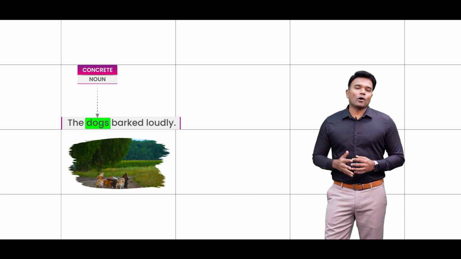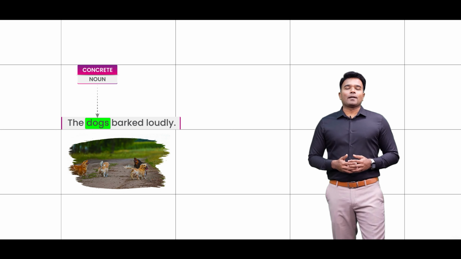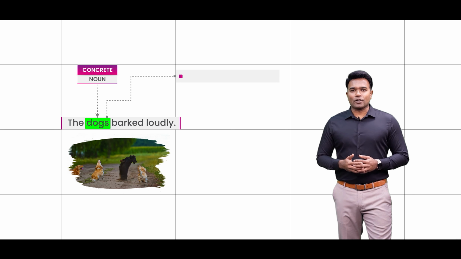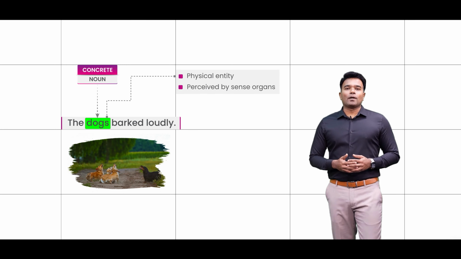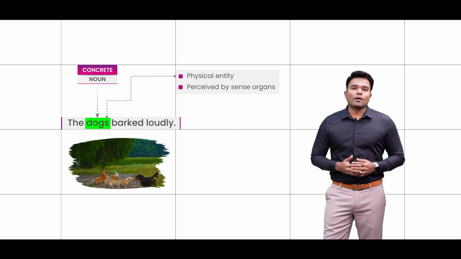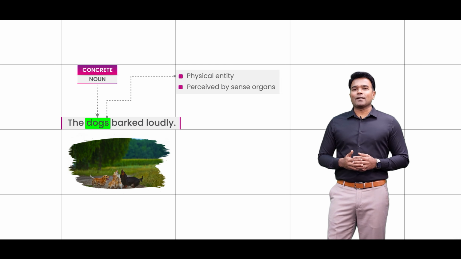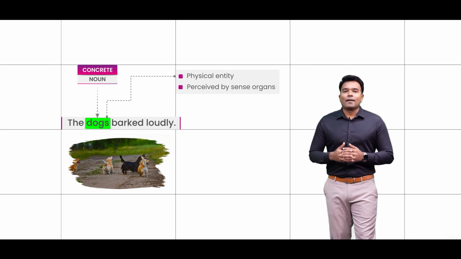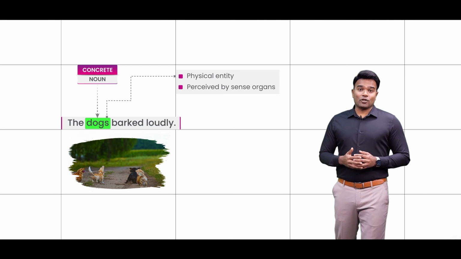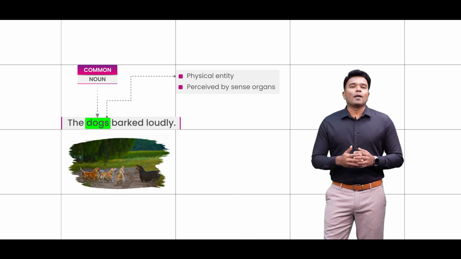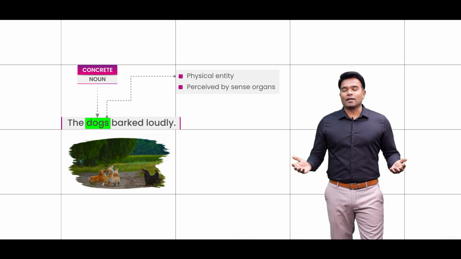Now, why am I calling dogs a concrete noun? That's basically because, after all, it's a physical entity. You can perceive it through your 5 sense organs. Obviously, you can see it, you can smell it, you can touch it. So your sense organs help in perceiving this physical entity, and hence we categorize dogs not just as the common noun, but also as the concrete noun.